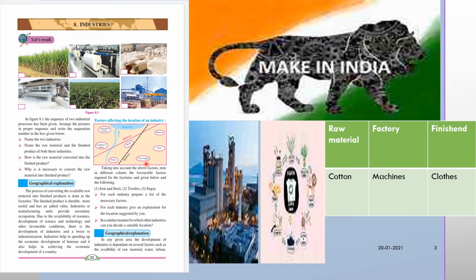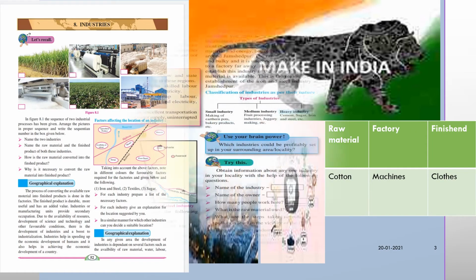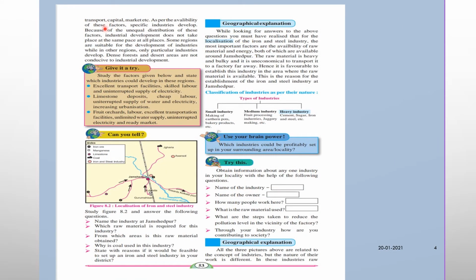Okay. Next, geographical explanation related to this lesson. In any given area, the development of industries is dependent on several factors such as the availability of raw material, water, labor, transport, capital, market, etc. As per the availability of these factors, specific industries develop.